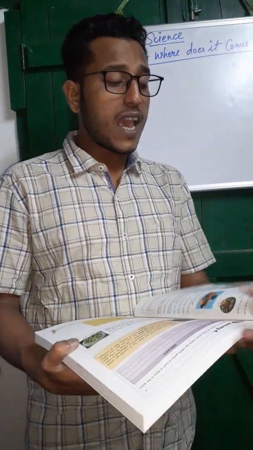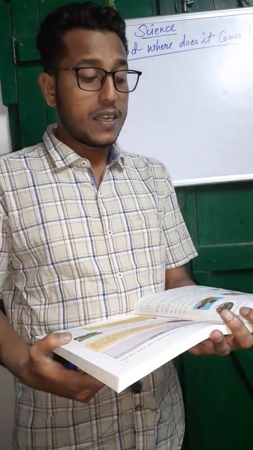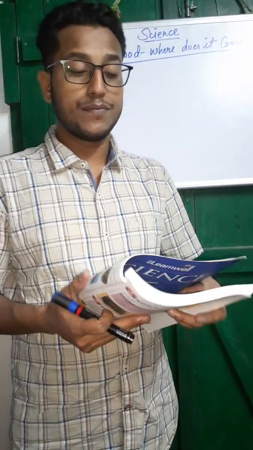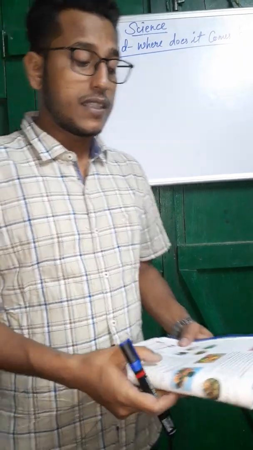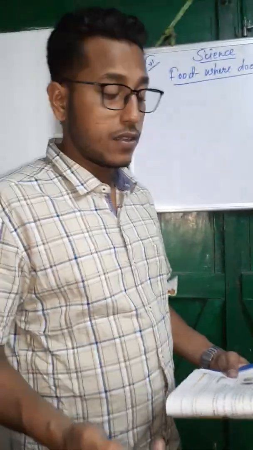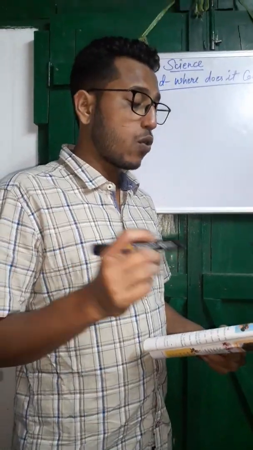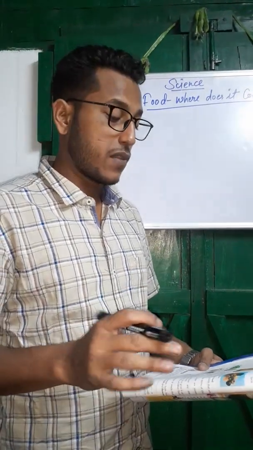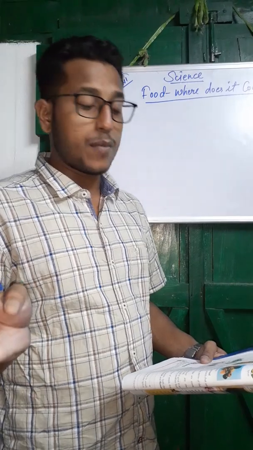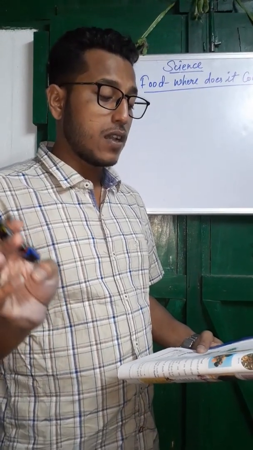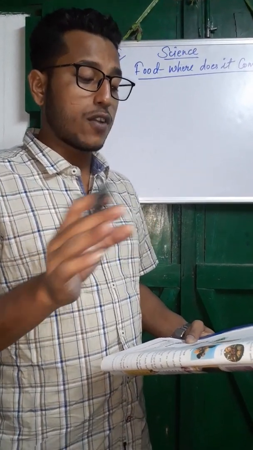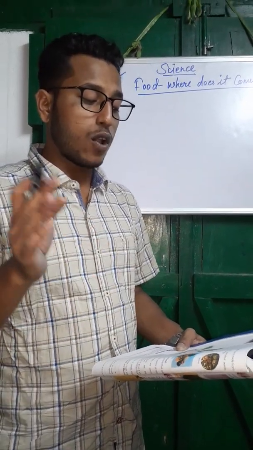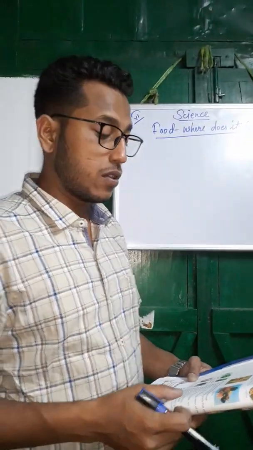Beverages: tea and coffee are called beverages. Tea is made from tea leaves, coffee is made from coffee beans. Oils are obtained from mustard seeds, groundnut seeds, coconut, etc. Oils are rich in fats and provide energy. Spices: chili, turmeric, and fennel seeds are some spices added to food to make it tasty. Spices add flavor to the food. Some spices also have medicinal values.